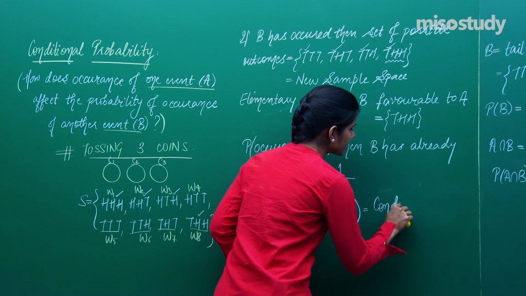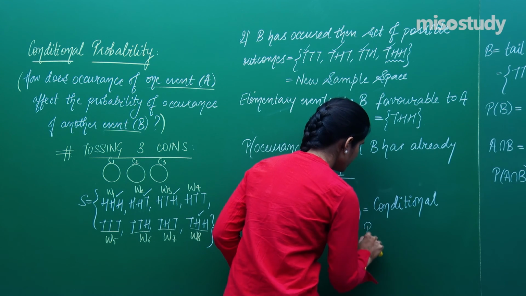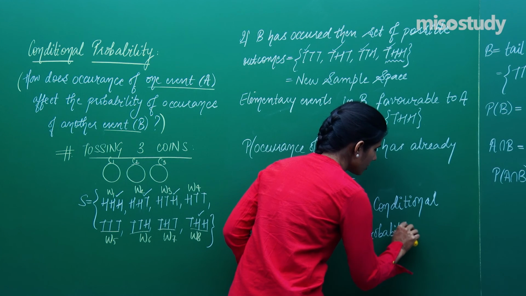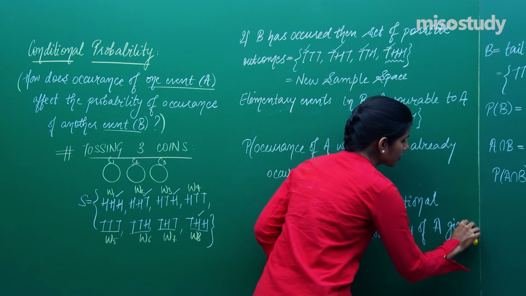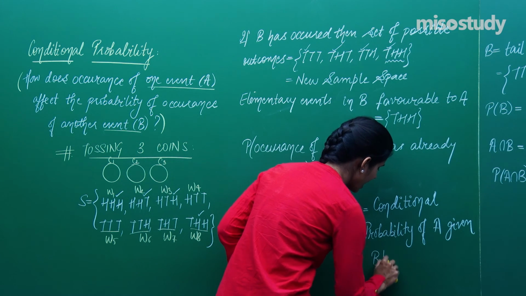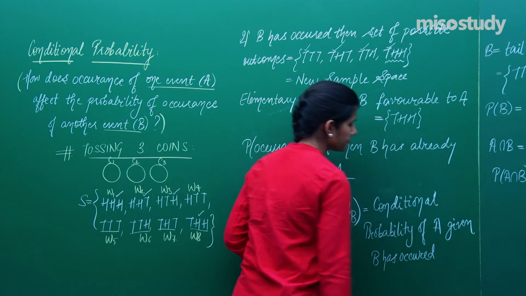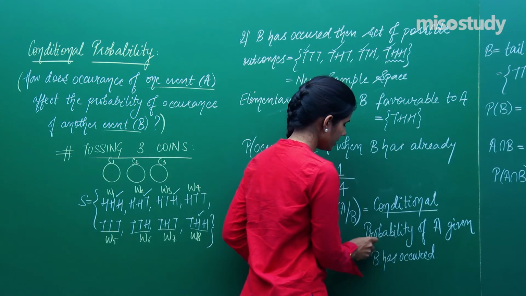This is known as conditional probability of A given B has occurred. Is it clear? This is what conditional probability is.